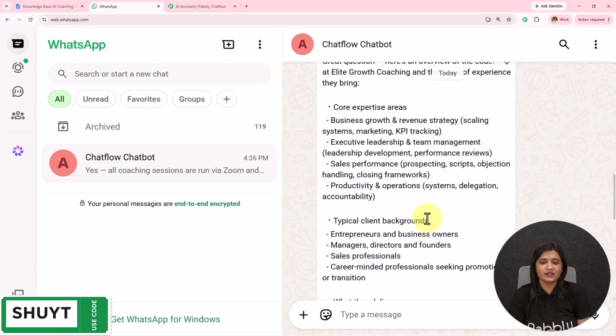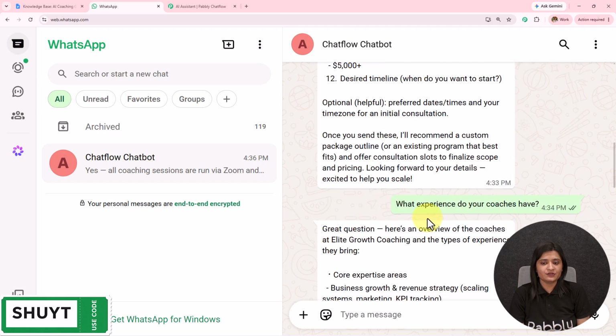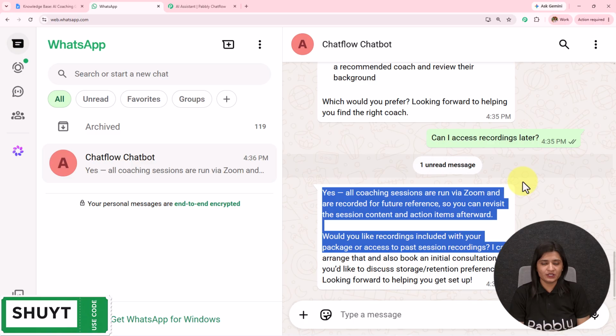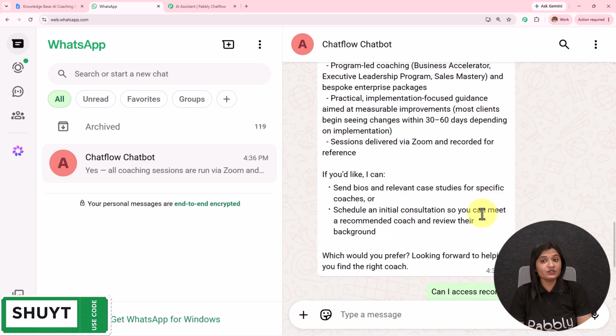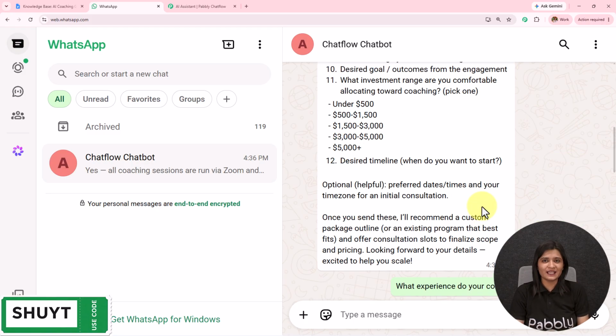You see, whatever question I am asking, it is replying to that particular question with the relevant details only. So this is how my AI agent is working, and this is how I have automated my WhatsApp chatbot. Now, if you also want to learn how you can receive the questions and reply to the queries of that questions in such detailed manner, then you have to create this AI agent, and we are going to use Pabbly Chatflow for this. Let's start creating this from the beginning.